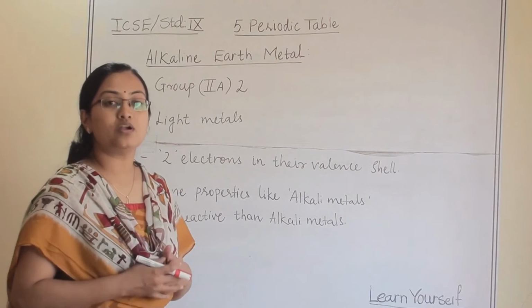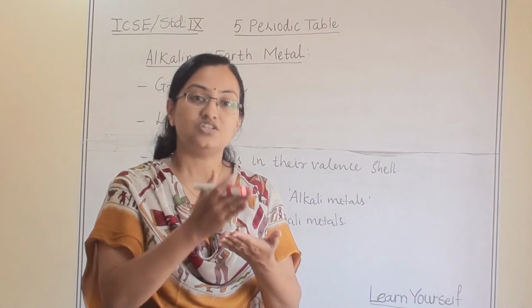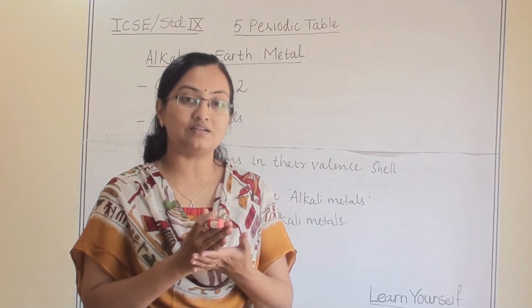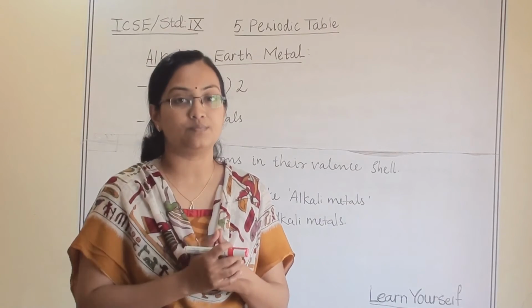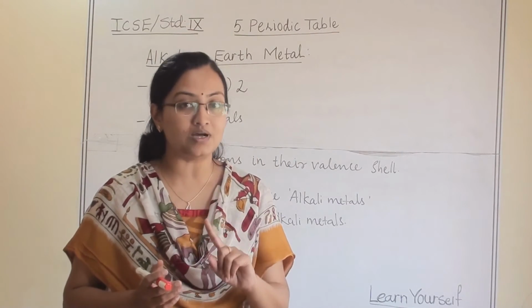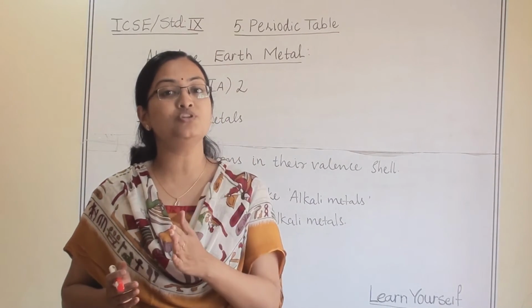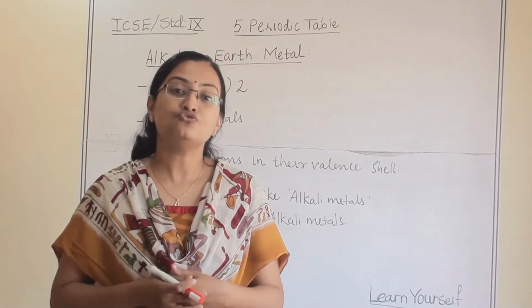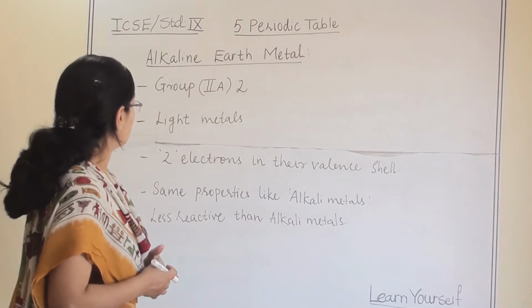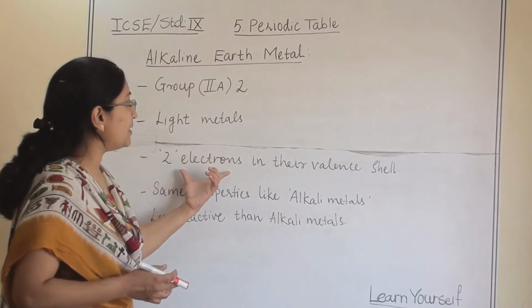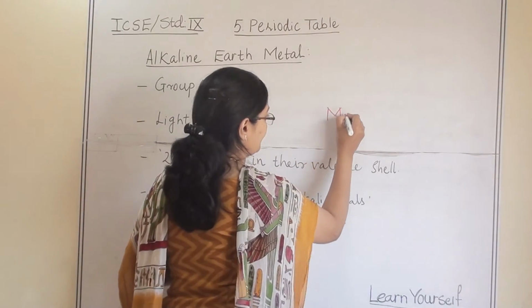Now one very important feature of the periodic table is that whenever you are checking how many valence electrons are there in a particular element, you can easily find out from the group number. If it is from group 1, it has 1 valence electron. If it is from group 2, it has 2 electrons in its valence shell, and so on. For example, magnesium.